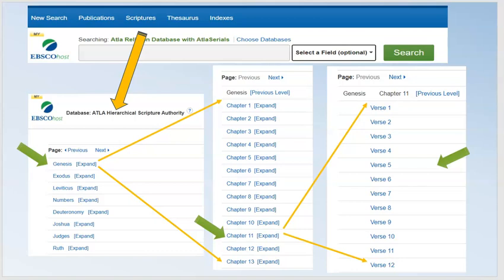Often, though, when you're clicking a verse, if the verse you want is included in a range of verses, so if you're looking for verse 5, but maybe the author wrote on verse 1 through 7, you might not find it. So then you would back up to just chapter 11.